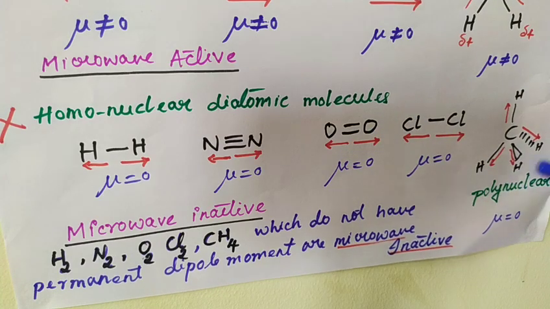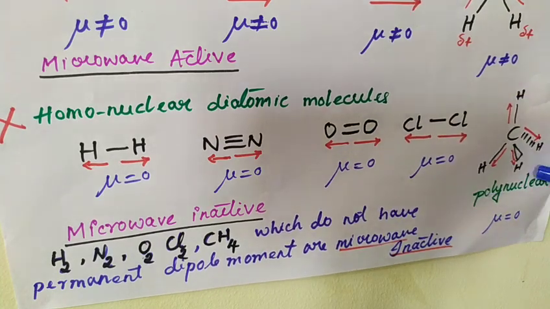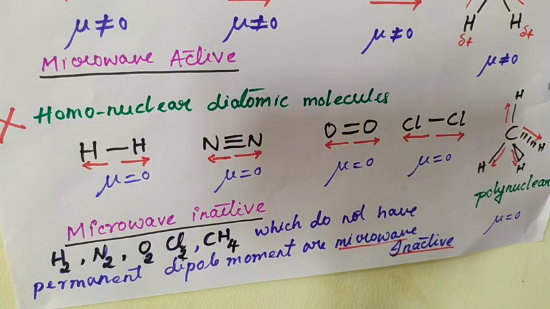And even in case of polyatomic molecules such as CH4, we can see there are 4 bonds here and in each bond the dipole moment is moving towards the carbon because carbon is more electronegative. The dipole moment will be equal to 0 because dipole moment is a vector property.